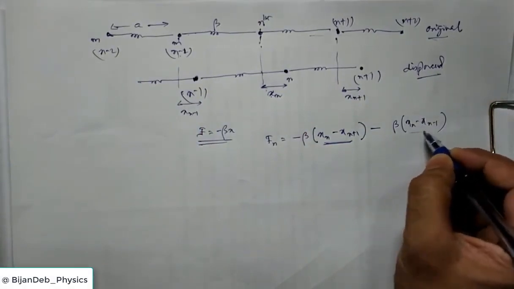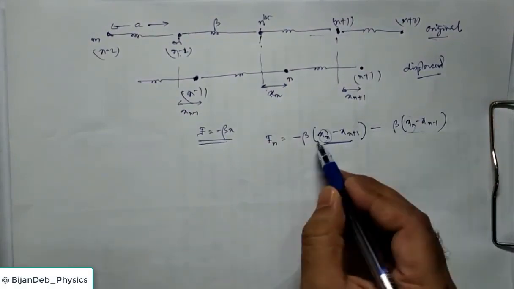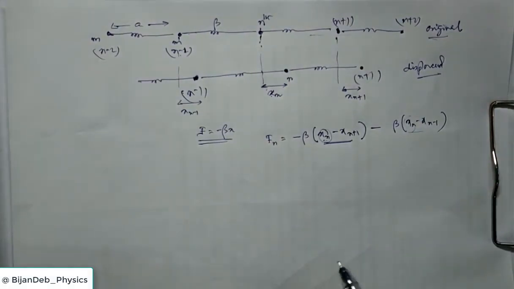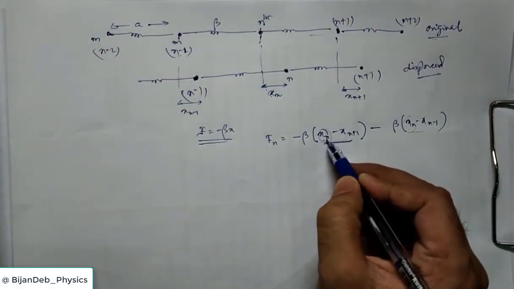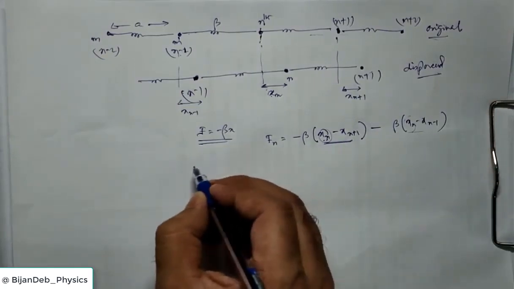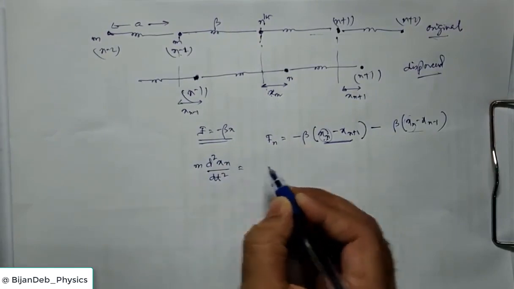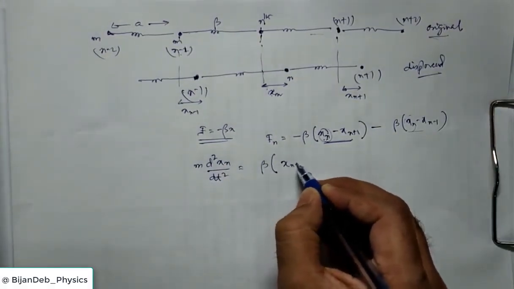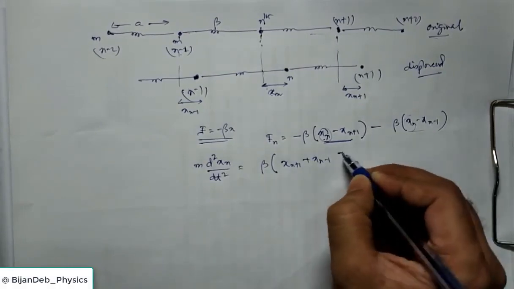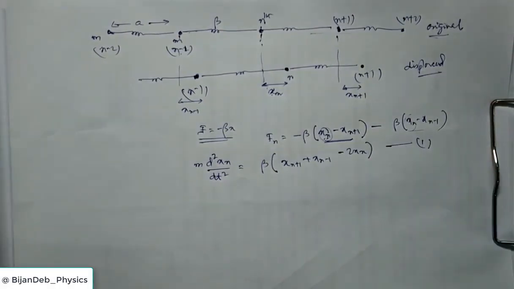Whichever reference you take, the displacement of the nth atom will be in the first position. Now we use Newton's law, so this equals beta times xn plus 1 plus xn minus 1 minus 2xn. You can directly write this, so this is one of the equations, we give it equation number 1.